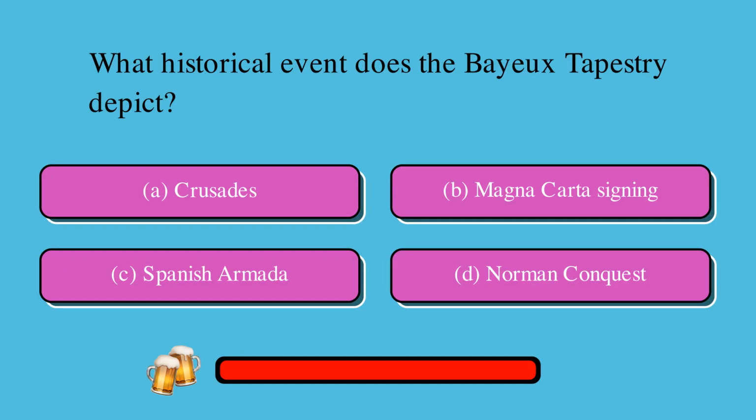What historical event does the Bayeux Tapestry depict? Is it A. Crusades, B. Magna Carta signing, C. Spanish Armada, or D. Norman conquest? The correct answer is D. Norman conquest.